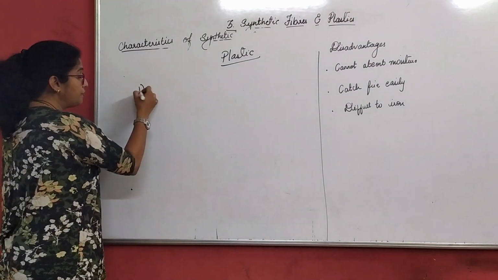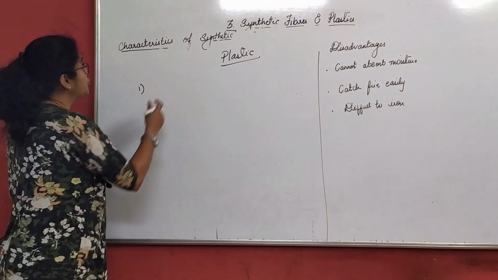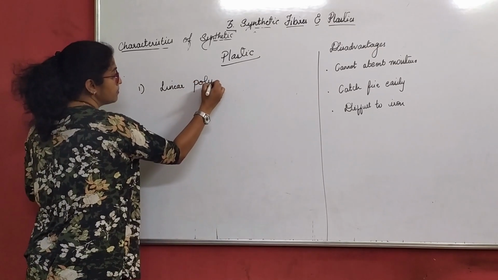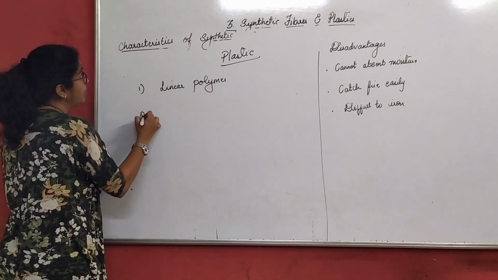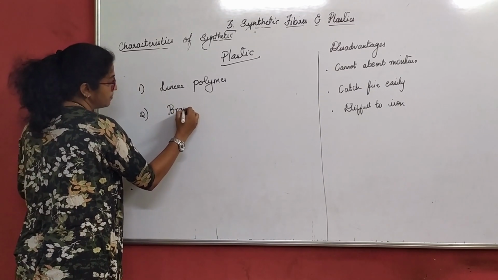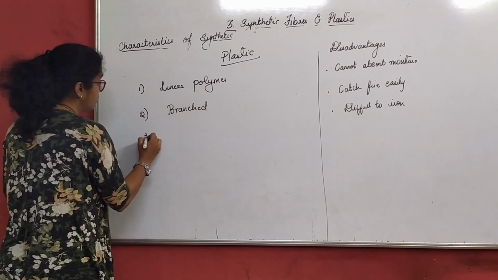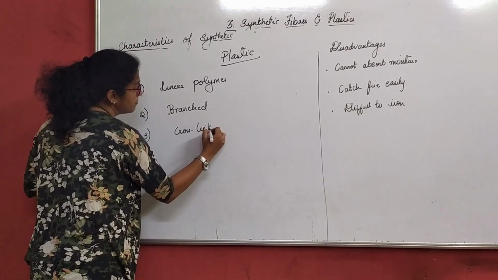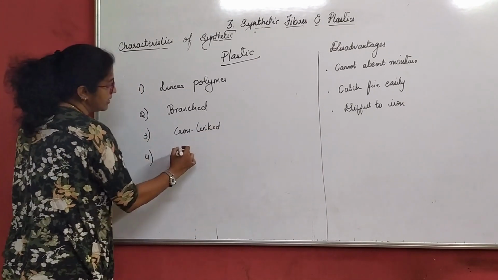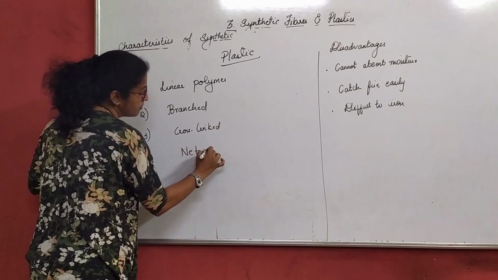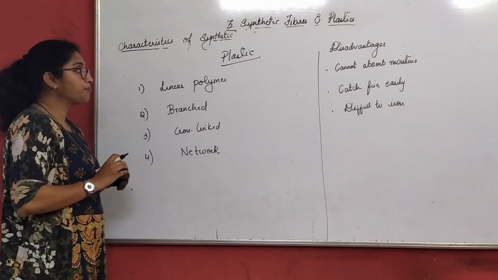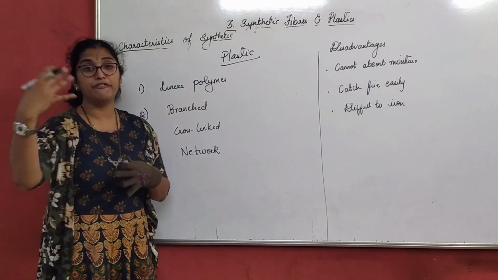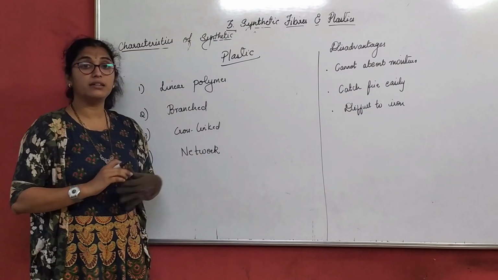So the first type of polymer in plastic is the linear polymer. The second one is the branched polymer. The third one is the cross-linked polymer. And the last one is the network polymer. That means here is how the monomer arrangement is done in the plastic. So when a number of monomers are joined together, we get a polymer.